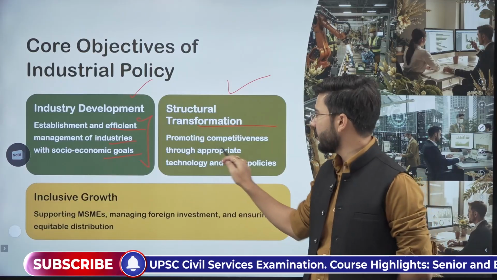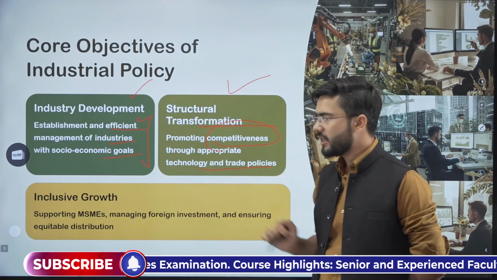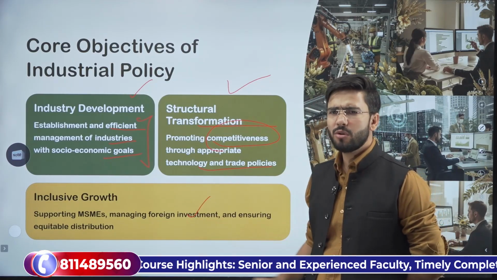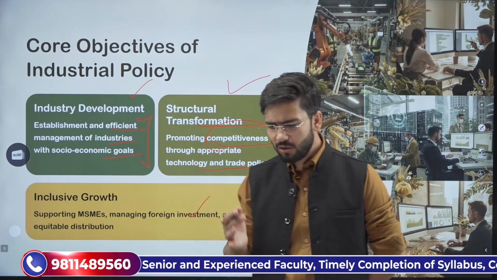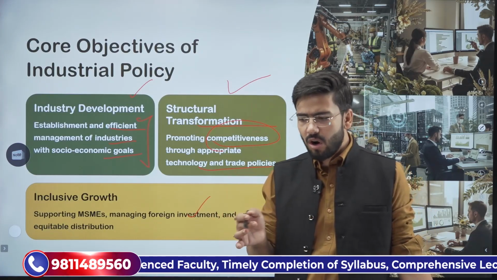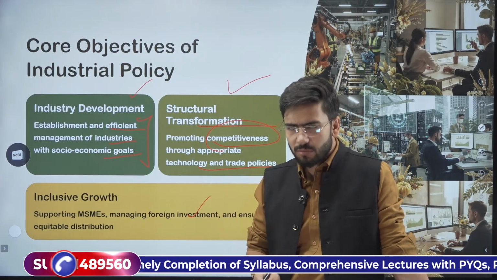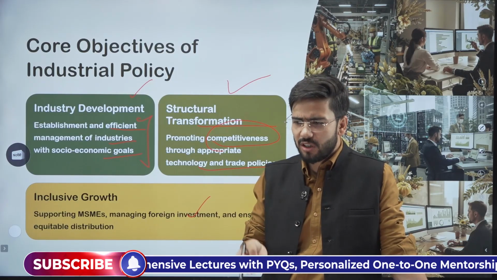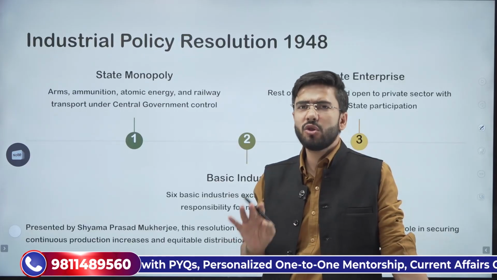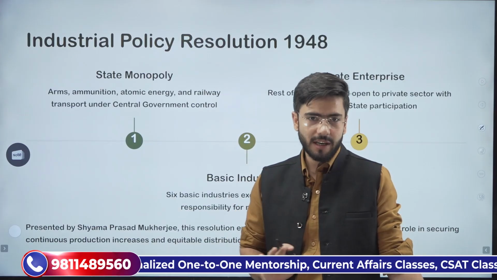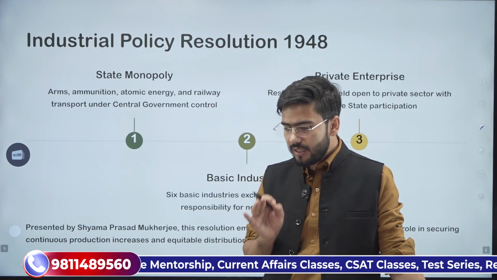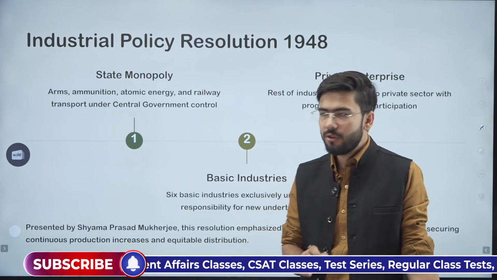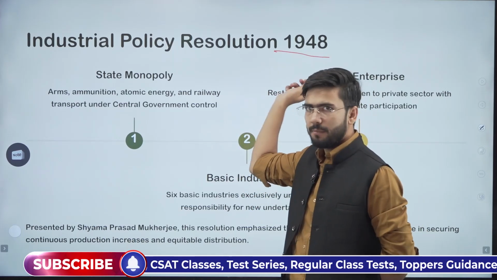By introducing competitiveness through technology and trade policies, and also inclusive growth, that all the sectors should be included. All the sections of the society should be included, whether these are women, vulnerable sections, children, orphans, old age, everyone should have the benefits of the growth of India. Simple. Now we started with the first industrial policy resolution of 1948.